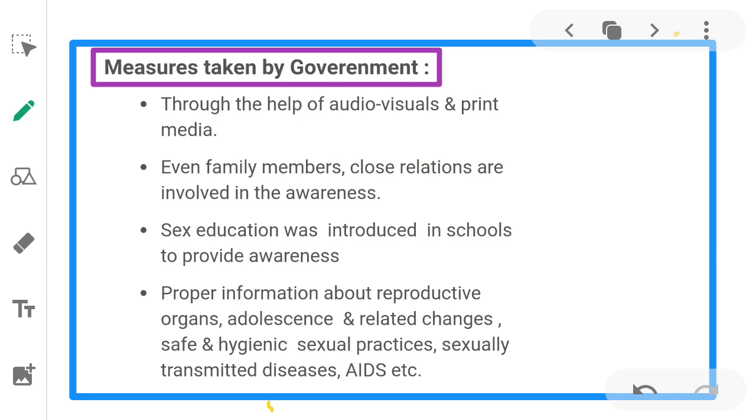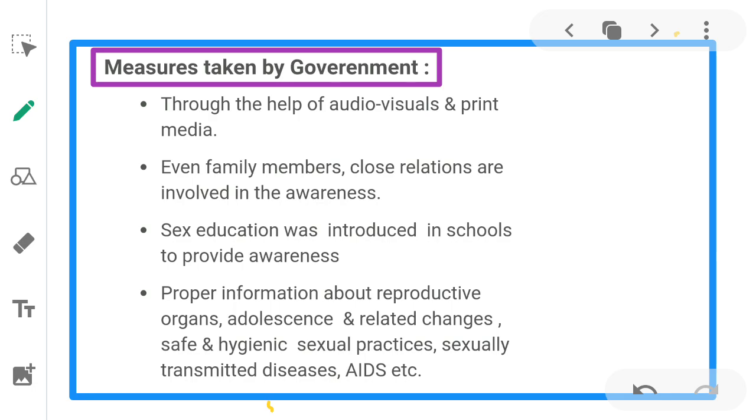Next, even family members and close relations are involved in the awareness. Parents, other close relatives, teachers and friends also have a major role in giving information about reproductive health.